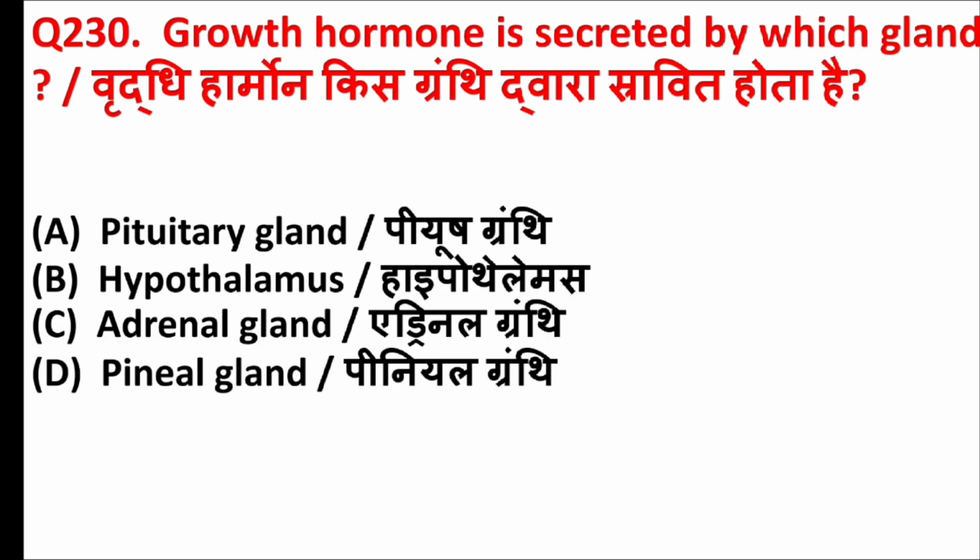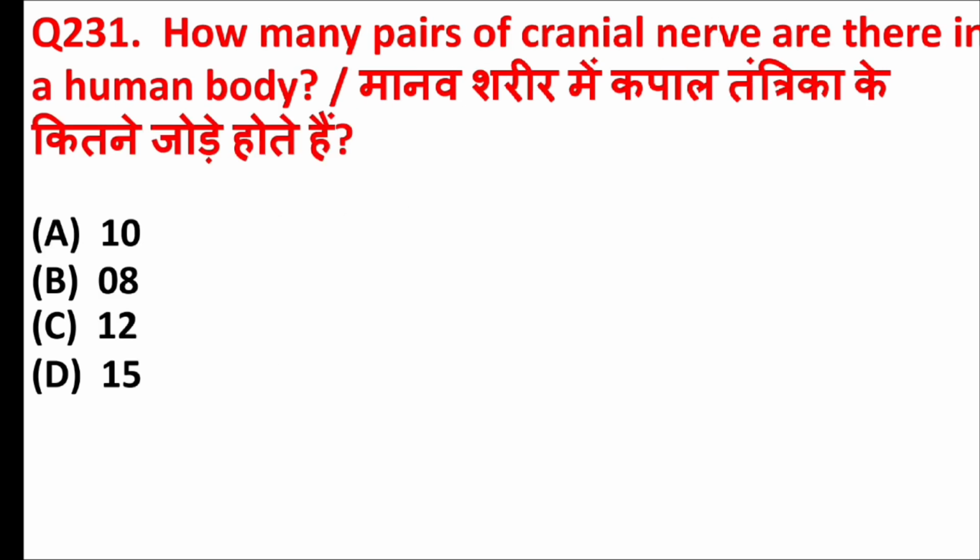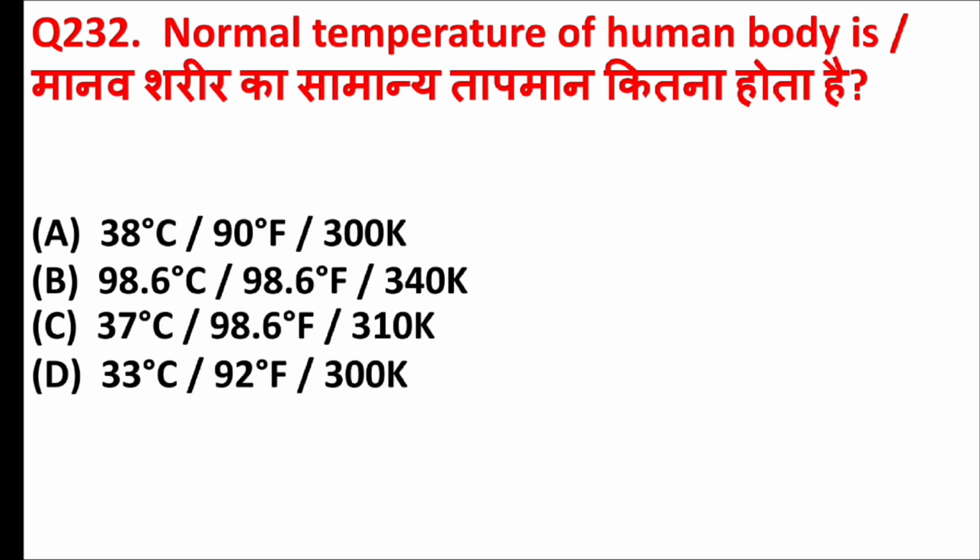Growth hormone is secreted by which gland? Answer is option A, pituitary gland. How many pairs of cranial nerve are there in a human body? Answer is option C, 12. Normal temperature of human body is. Answer is option C, 37 degrees Celsius, 98.6 degree Fahrenheit and 310 Kelvin.